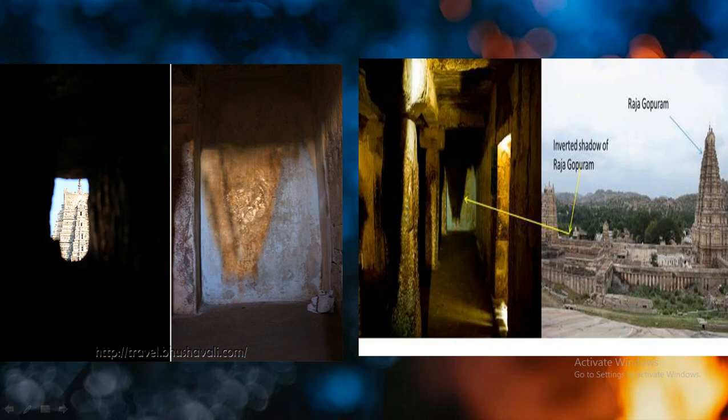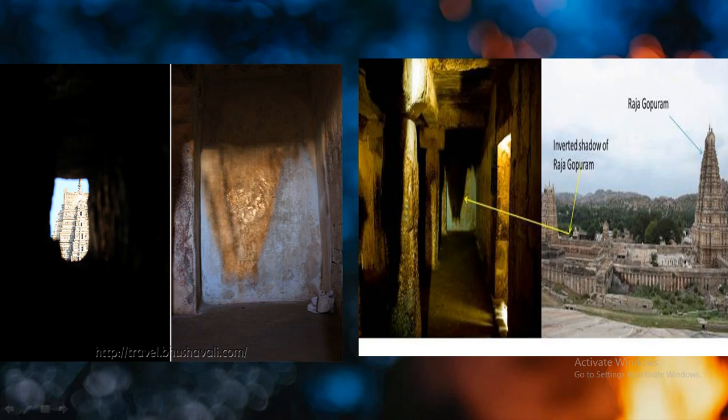So the sunlight will fall on this temple. This is an opaque object, so due to that reason it will obstruct the light rays and one shadow is created inside this cave. But this small hole will capture the straight rays of the sun, which are captured over here and create one inverted shadow, which is known as a pinhole camera image. And that we are going to understand in this chapter.